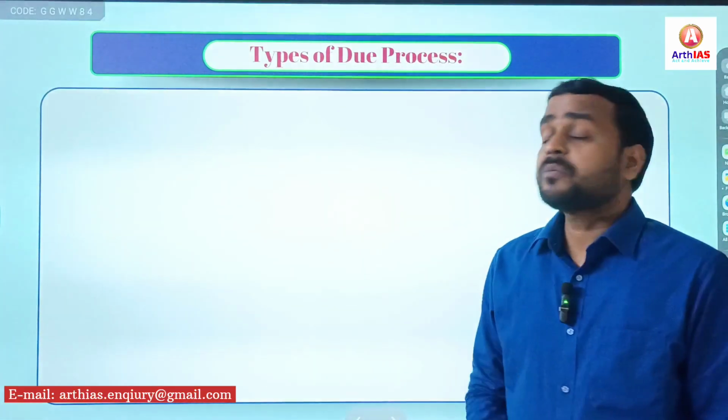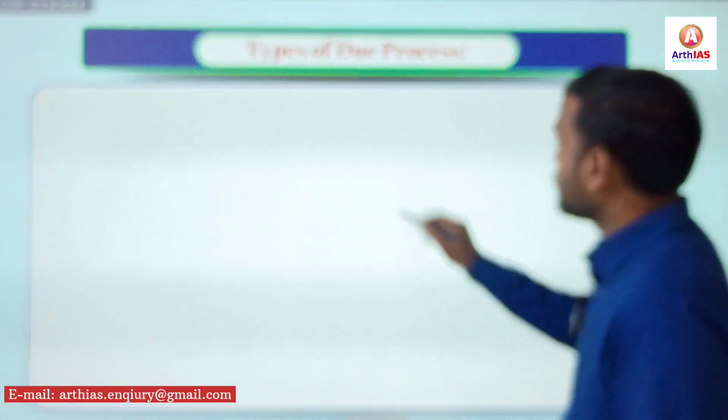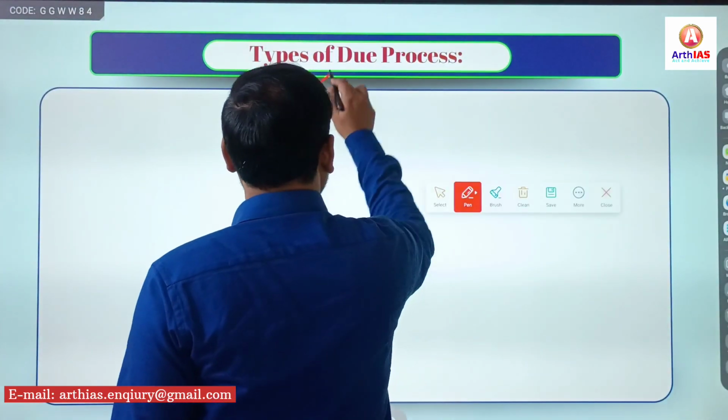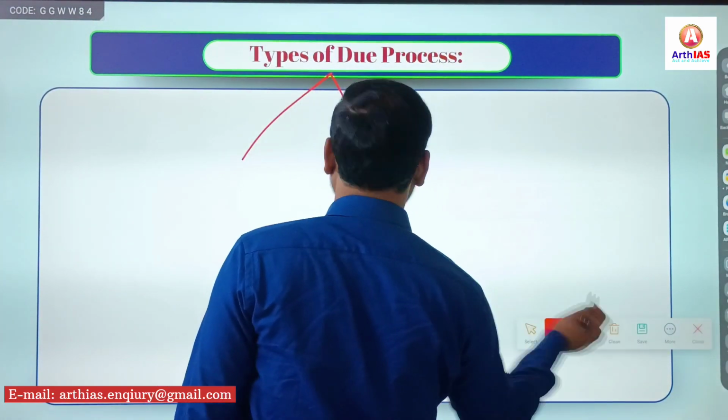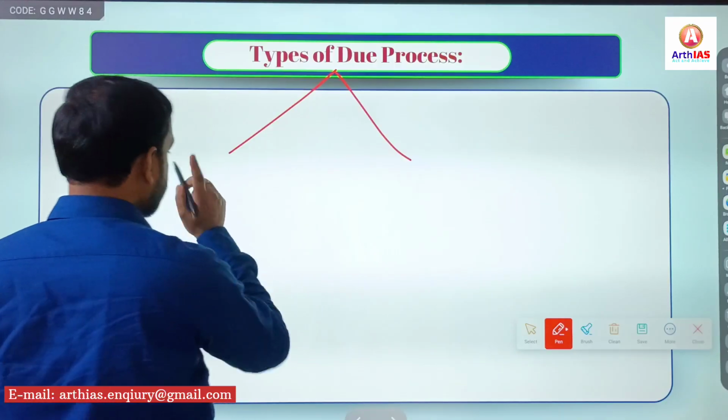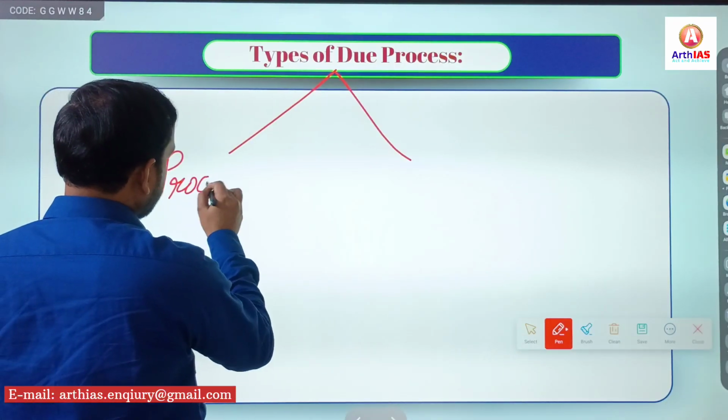Now, types of due process. So, when we talk about types of due process, first is procedural due process.